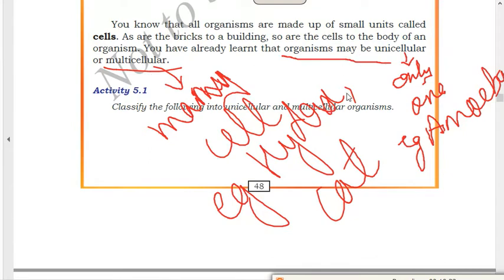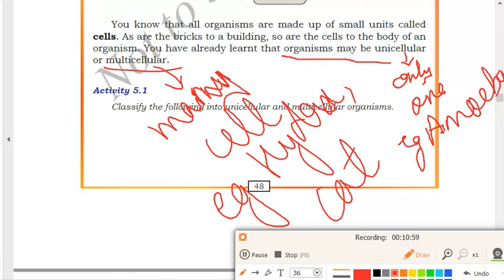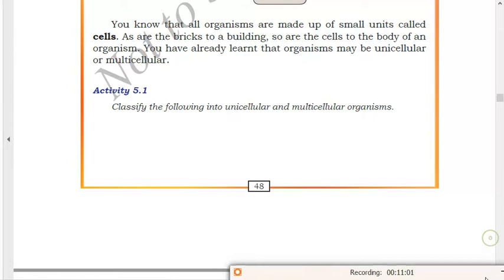This question you can also get in the exam: write the differences between unicellular and multicellular organisms. For unicellular organisms, what will you write? Unicellular organisms are those organisms which are made up of only one cell or single cell. Example, amoeba, paramecium also you can write. Organisms which are made up of many cells are called multicellular organisms. Example, hydra, cat, dog, rat, anything you can write. So this was the basic concept about unicellular and multicellular organisms.